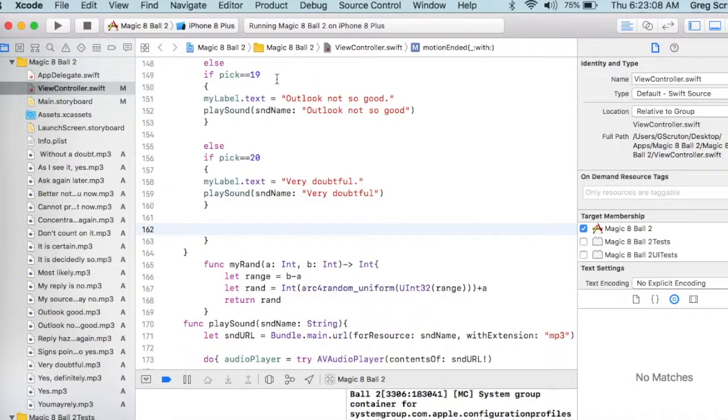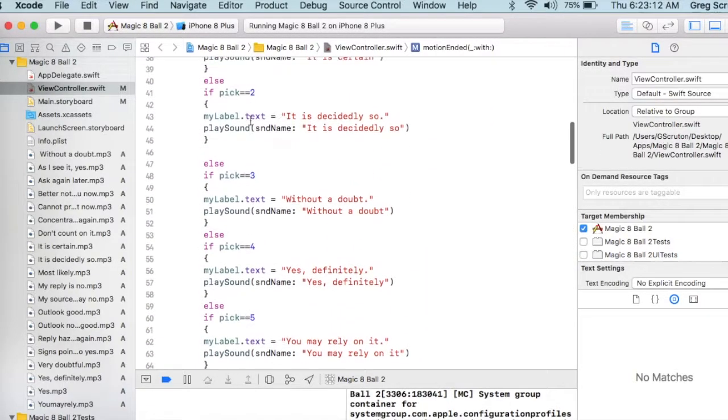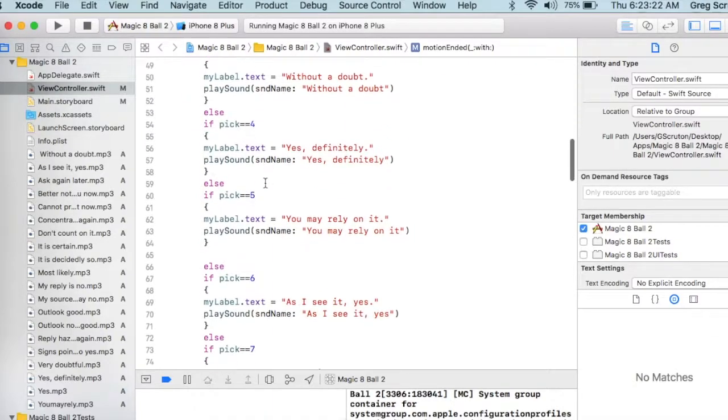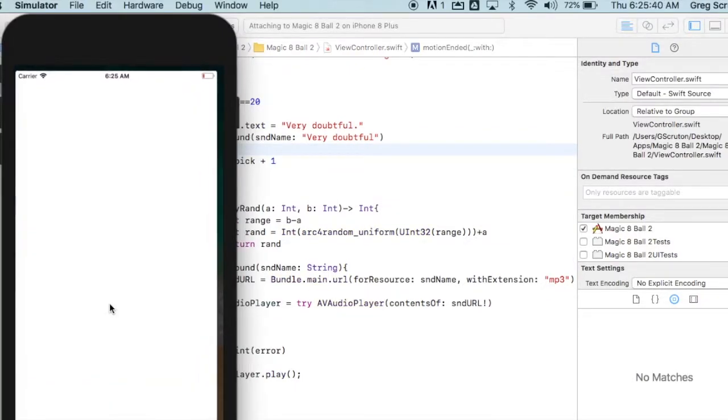Right now our pick is equal to 1, so it's just going to play the sound and show this text over and over again at the top here. So it's going to do it is certain over and over again. So each time I come through here, I'm going to have it change pick into pick plus 1. I'm going to make the pick value equal to itself, but plus 1. Pick plus 1, like that. Let's test that, and if it works, we're going to hear each sound one after the other every time we shake it.